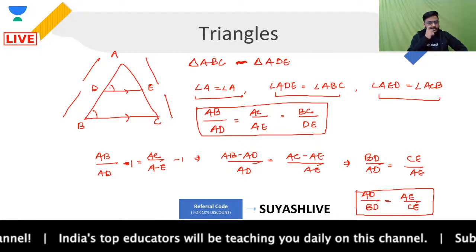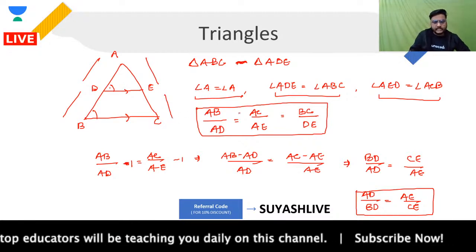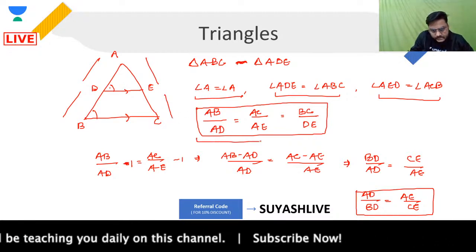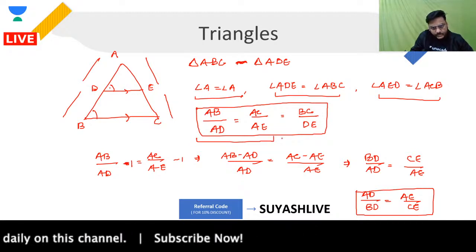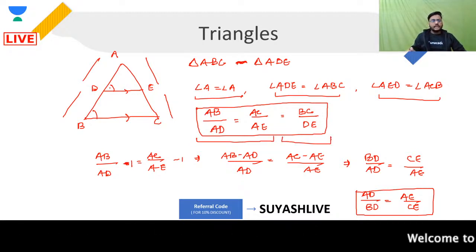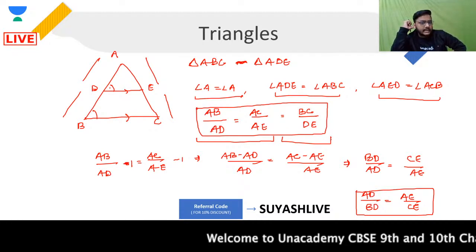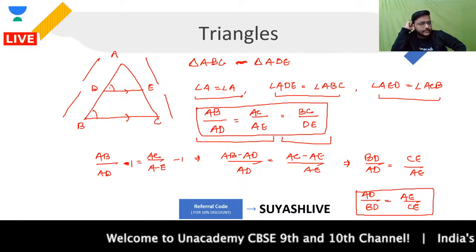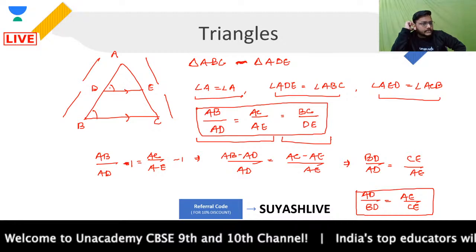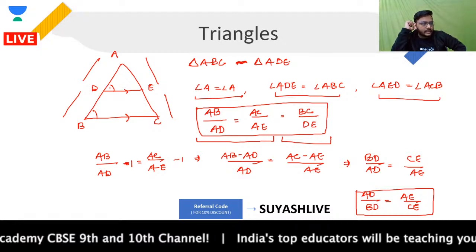Right, so you can understand it in any way. Either you can understand it in this way, AB upon AD is equal to AC upon AE is equal to BC upon DE, or you can understand it in this way, that your AD upon BD is exactly equal to AE upon CE. Is that clear to you guys? Okay, so this is how we can talk about this particular topic that we are having over here.